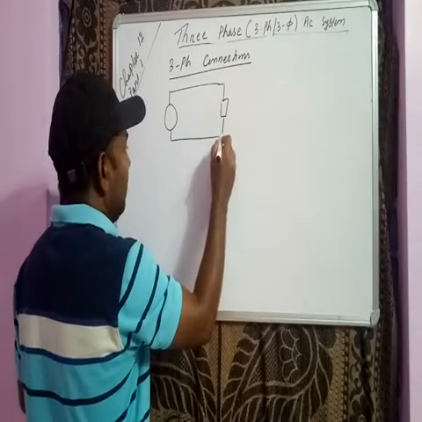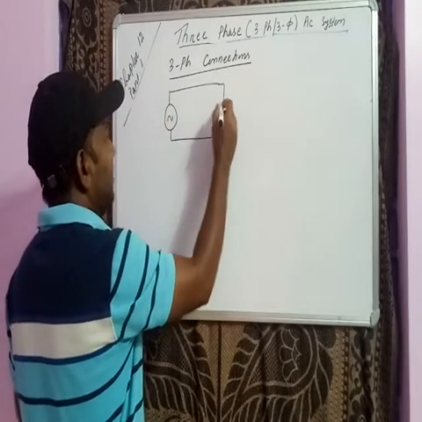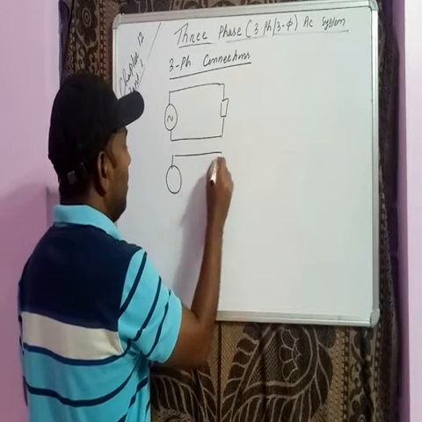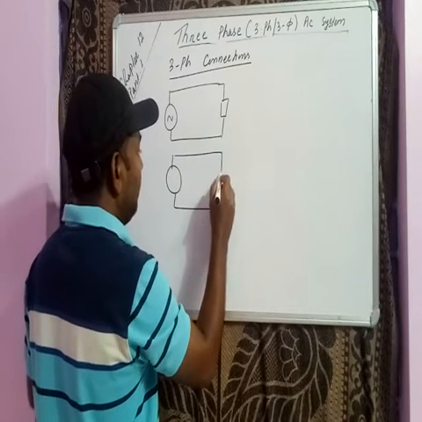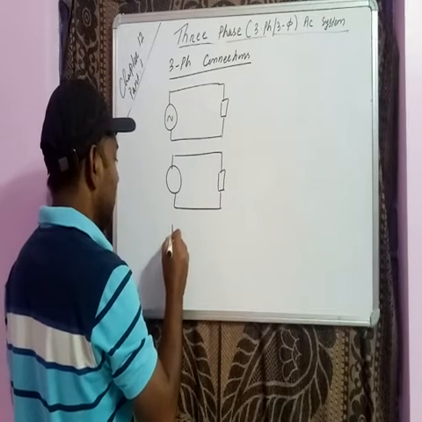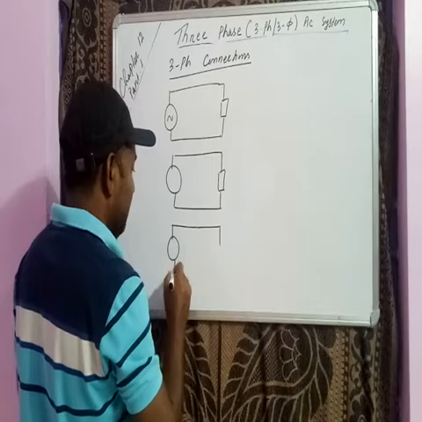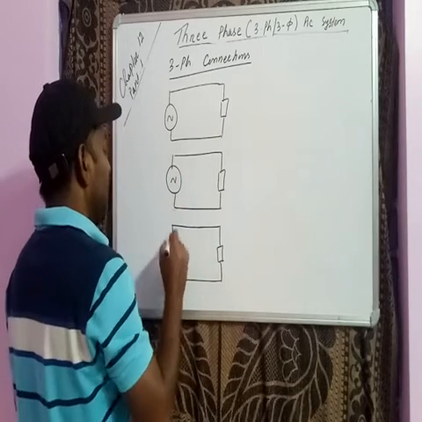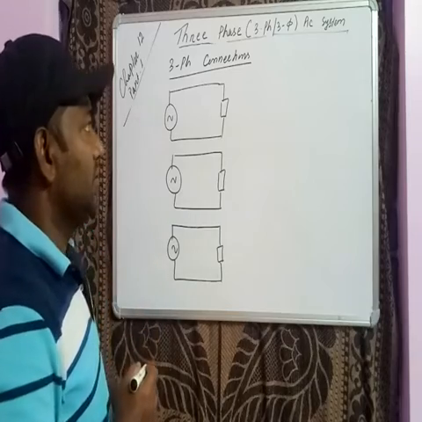You can see this is one single phase, we have a second single phase system, and the third is another single phase system. So let us say we have three single phase systems.